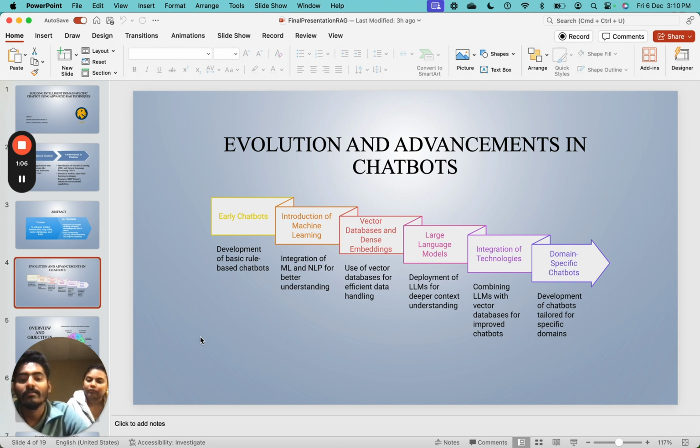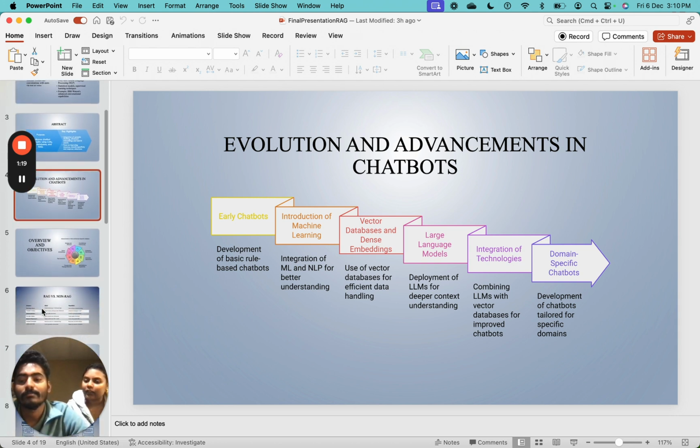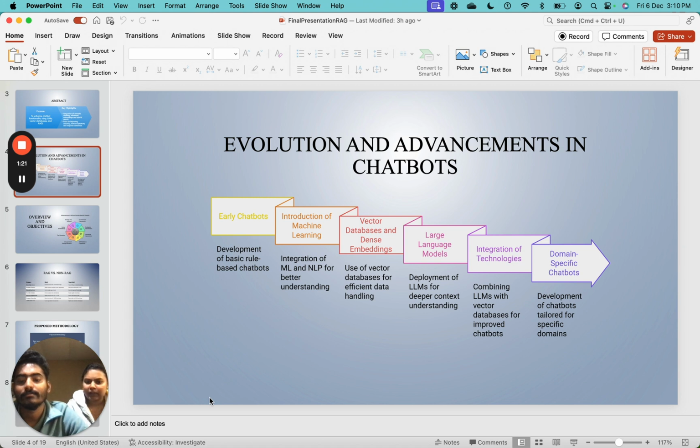Over the years, chatbots have evolved significantly. Traditional chatbots were limited to predefined responses, while modern ones leverage AI for dynamic and intelligent conversations. RAG represents the next step in this evolution. By combining retrieval and generation, it enables chatbots to answer complex queries more accurately by pulling data from external sources.